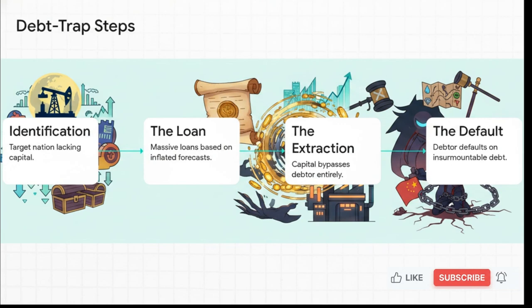Let's break down this cyclical process step by step. Step 1, identification. A higher income nation identifies a target country that has unexploited resources, like oil, for example, but lacks the capital to extract it.